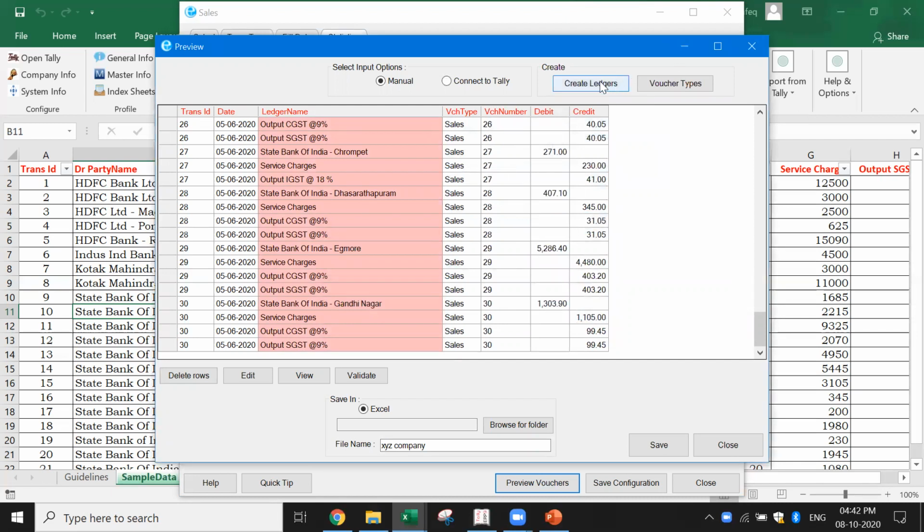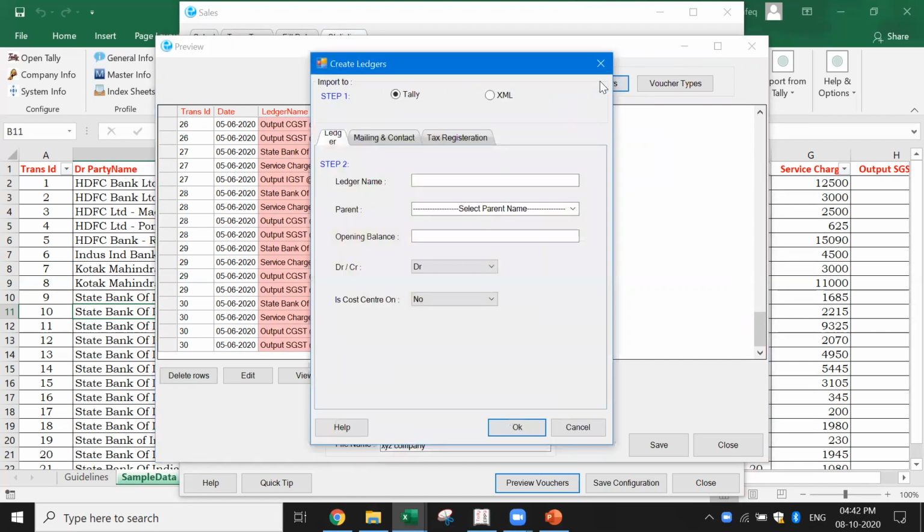Now when I say create ledgers, it gives me the option to create the ledgers. I can go and create the ledgers individually. Now this will be a cumbersome job because I've got 100 ledgers. Only if a few ledgers are there, maybe I can give the ledger name, select the parent, add the opening balance, and directly create it inside Tally.